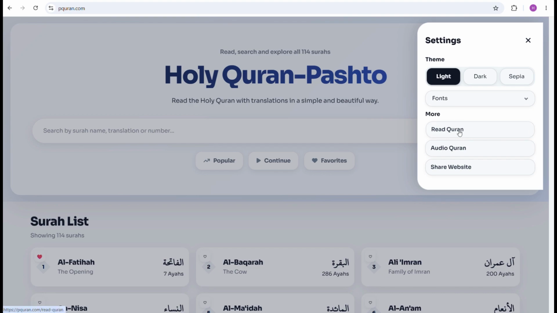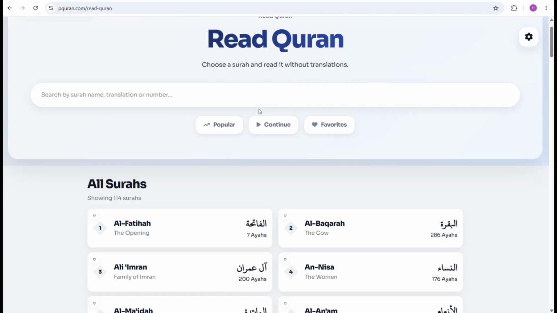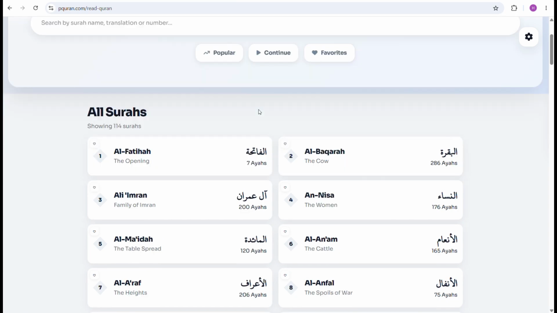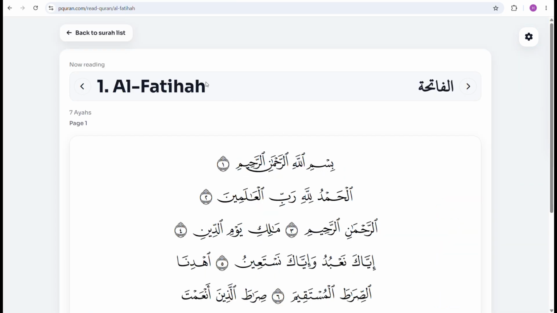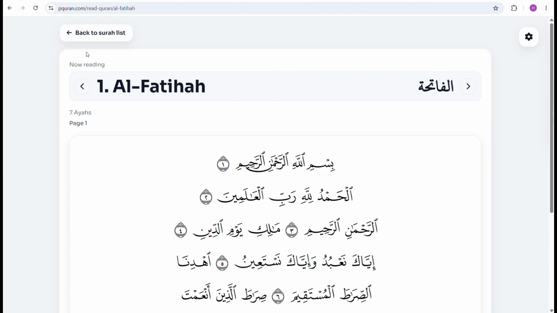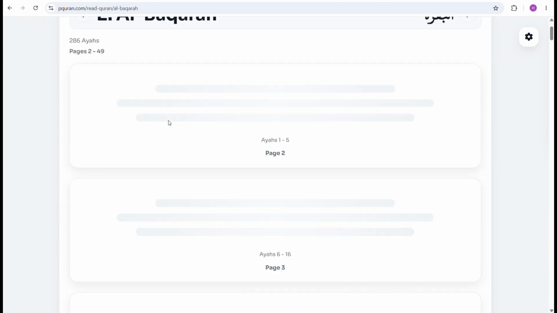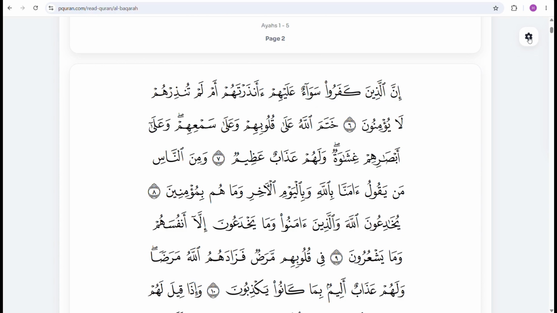Now, let's take a look at the Riyadh Quran section. Here, you can read the Holy Quran in a clean Quran-focused view without translations. While reading a surah, you can easily move to the previous or next surah using the navigation buttons at the top. On mobile devices, you can simply swipe left or right on the screen to move between surahs.